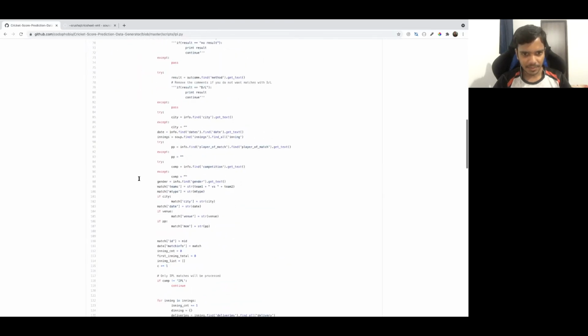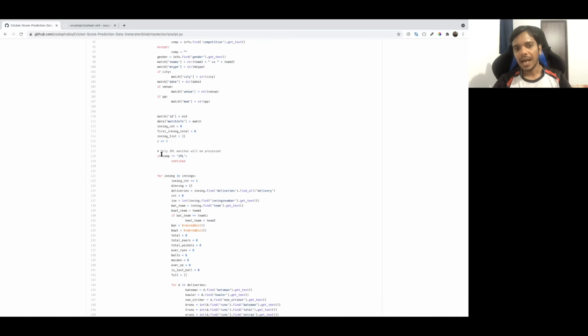Let me go here. See, I only want to filter IPL matches, so I have included line number 118: if competition not equal to IPL. The COMP variable stores the competition name, whether it is IPL, Big Bash League, or any other, maybe Caribbean Premier League.